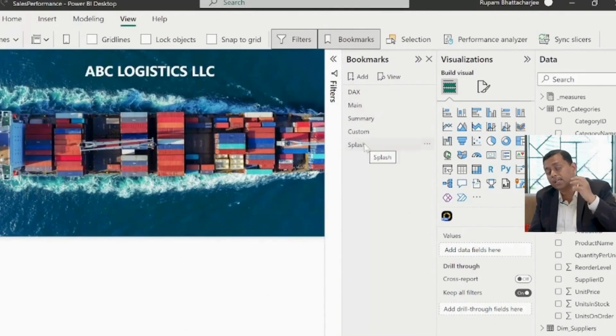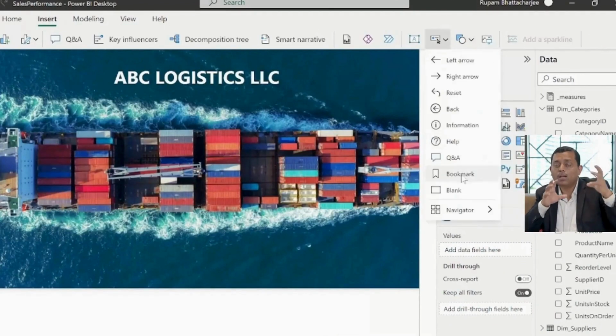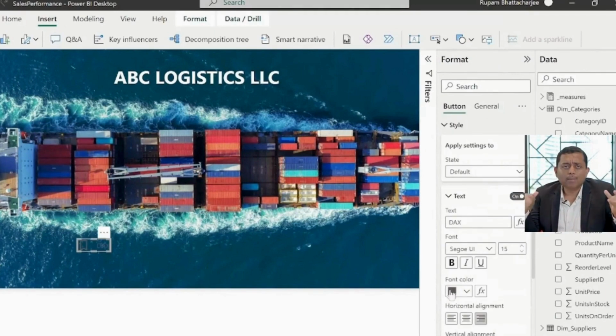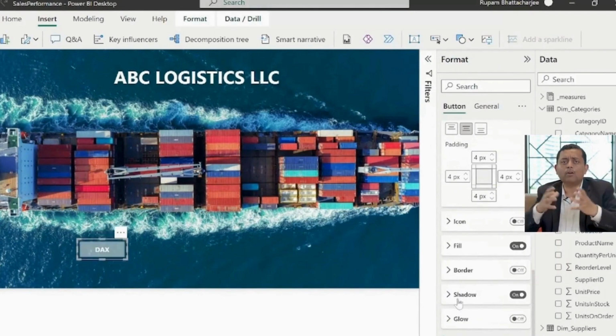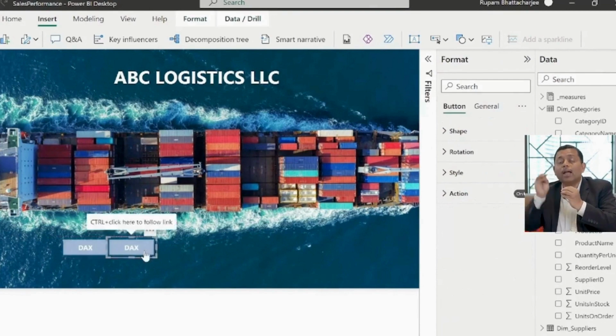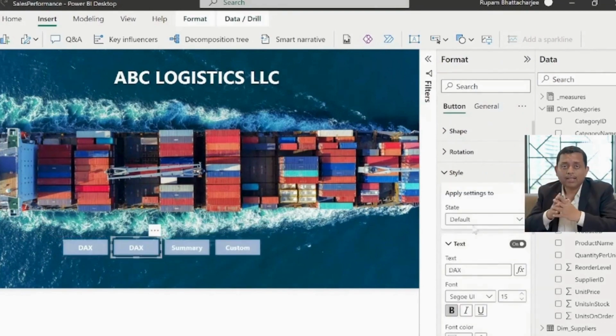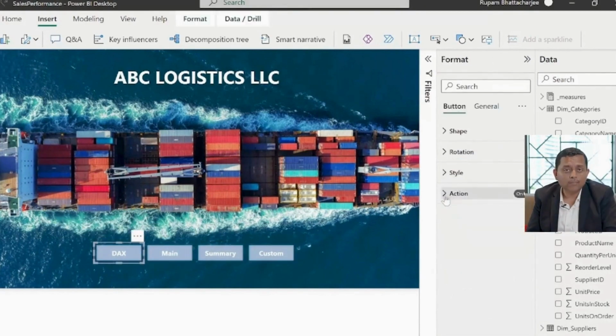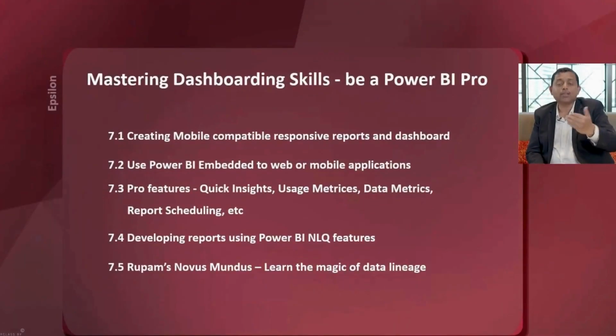So this is again a very important module. Once you know how to create a regular Power BI visual or a Power BI report, how do we incorporate the advanced features into Power BI? That's what we are going to see in the Zeta module. And then we will move on to Epsilon.